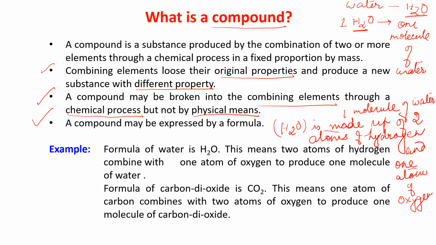Okay, so when you go to the higher classes, you will come to know about all these things more clearly. And it has a formula. The formula of water is H2O. If you write O2H by mistake, that is wrong. The formula of water is H2O. So it has a particular formula.